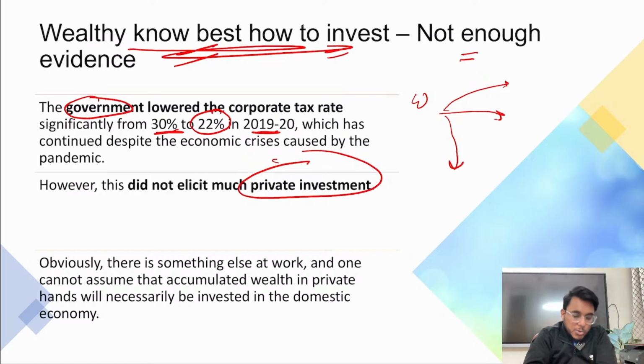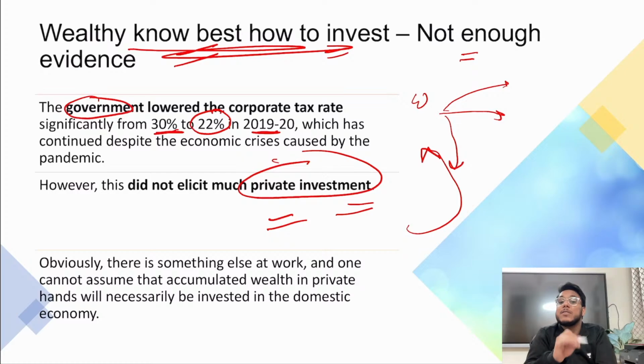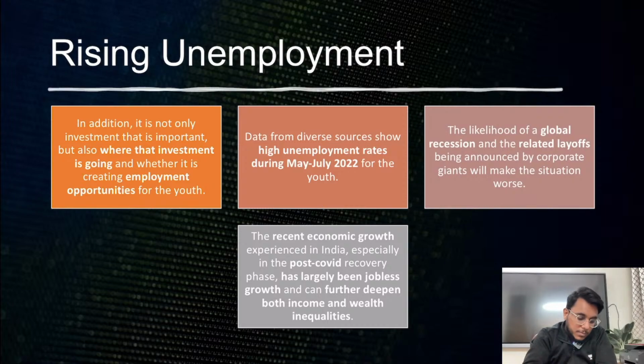There are many other reasons also. For example, demand is not there, and economic prospects are not that strong. There are many such reasons, but still the investment has not increased. So if private people have more and more wealth, they may invest, and by that investment economic activities will improve, but it is not a guarantee. Clear?